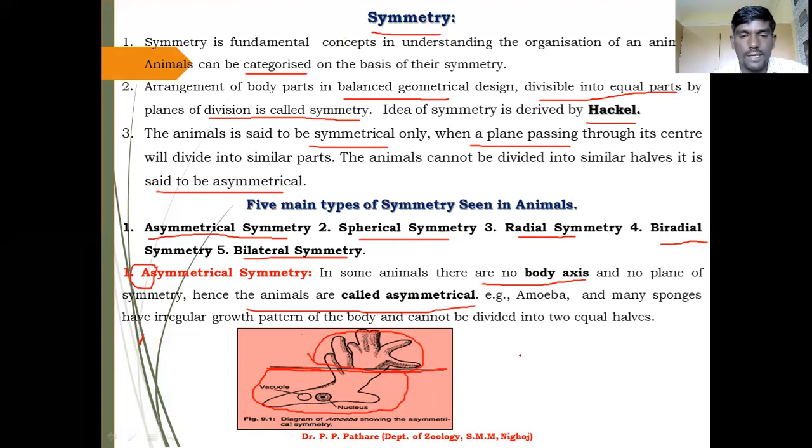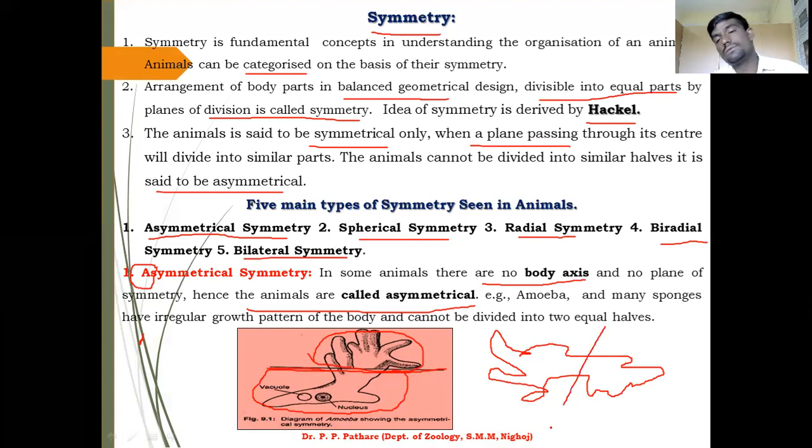Let us take another example. I will draw a diagram of a sponge, a sponge animal. They have an irregular shape. These are points. If I want to take such a division, or just draw the line of symmetry, then you easily observe that this is one part of the animal body.